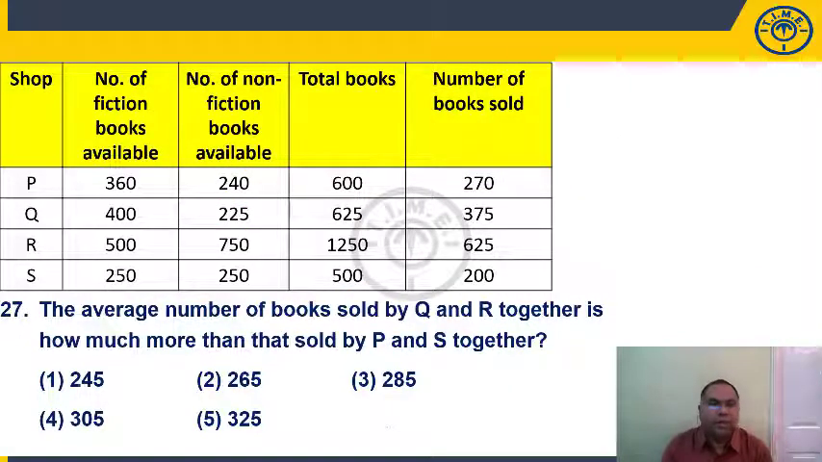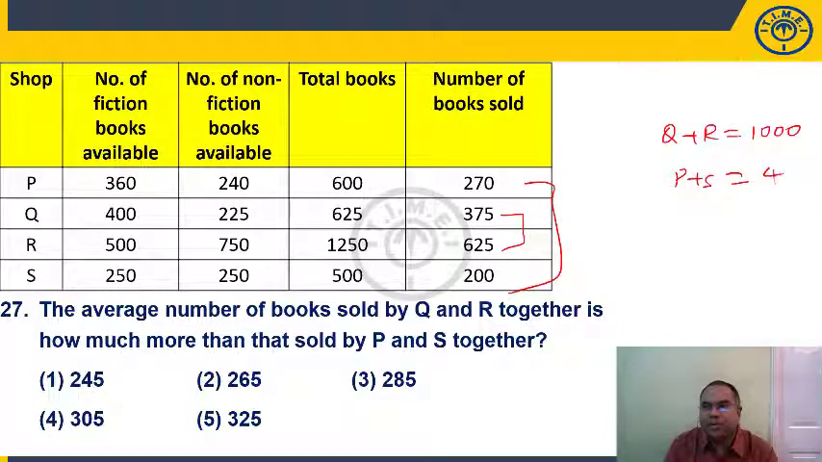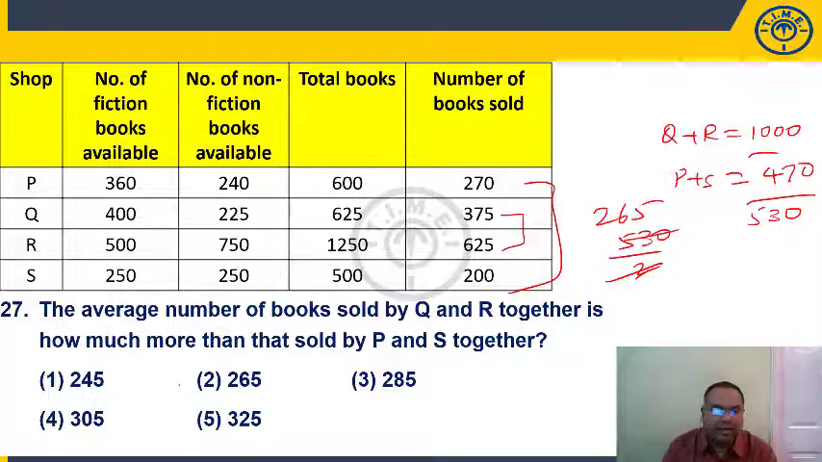Question number 27, students. The average number of books sold by Q and R together is how much more than that sold by P and S together? Number of books sold by Q and R together, add these two, 375 and 625. It is nothing but 1000. P and S together, 270 plus 200, it is 470. Subtract: 530. But we need the average, 530 divided by 2, so it should be 265, present in choice 2.